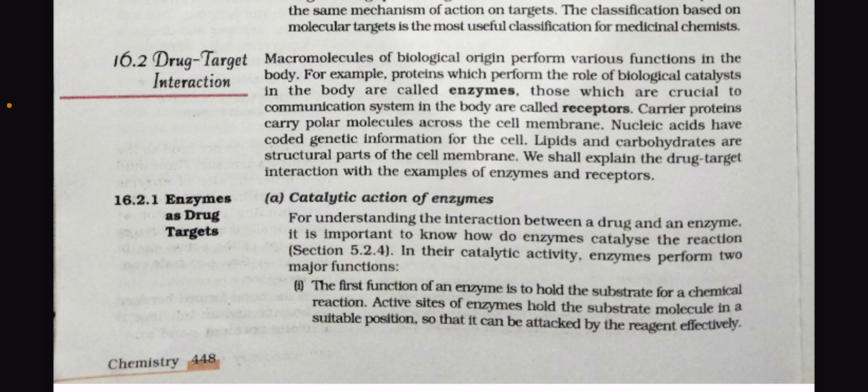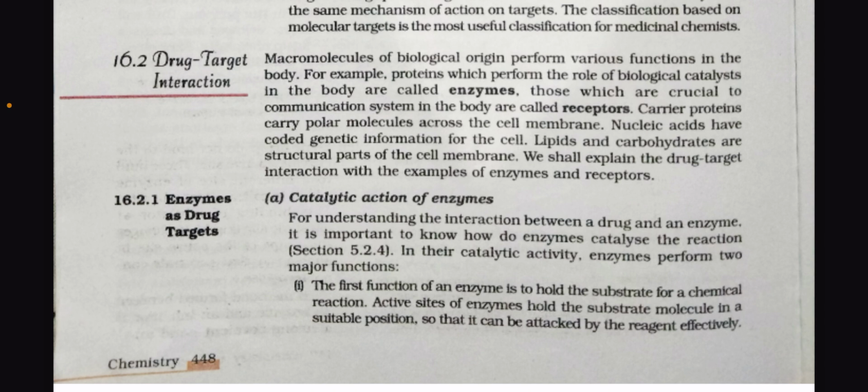Now let's see what drug target interaction is. Macromolecules of biological origin perform various functions in the body. For example, proteins which perform the role of biological catalysts in the body are called enzymes. Those which are crucial to the communication system in the body are known as receptors. Carrier proteins carry polar molecules across the cell membrane. Nucleic acids have the coded genetic information for the cells. Lipids and carbohydrates are the structural part of the cell membrane. We shall explain the drug target interaction with the example of enzymes and receptors.